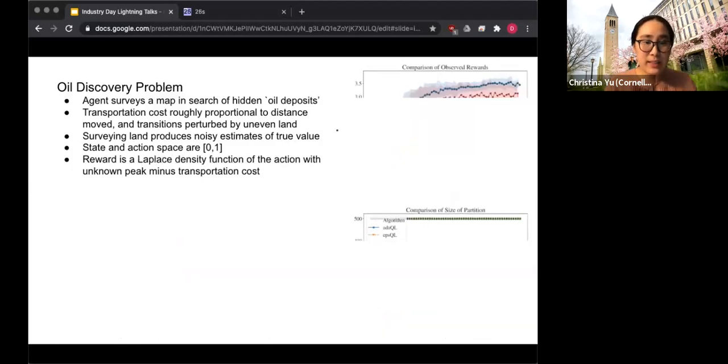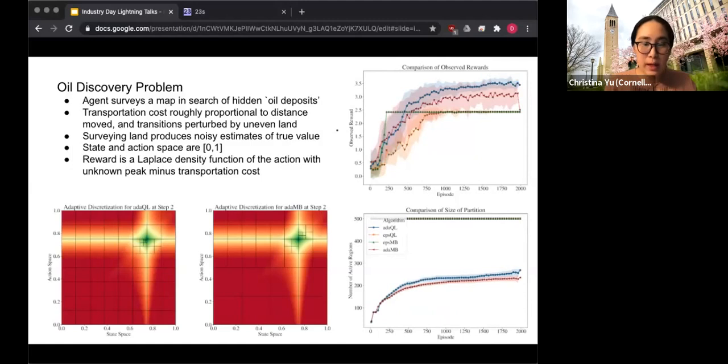And in this plot, I'm just showing that we chose a different function for the reward function that's significantly more peaked, meaning that as you can see in the Q function, there is a narrow region with high reward. So it's kind of looking for a needle in a haystack, but our algorithm is indeed able to locate this narrow region of high reward, as opposed to the uniform epsilon net, which does not converge and in fact does not achieve the optimal policy, as you can see from the reward plot on the upper right. Okay, so that's it.